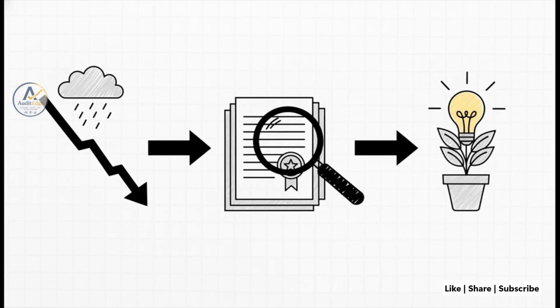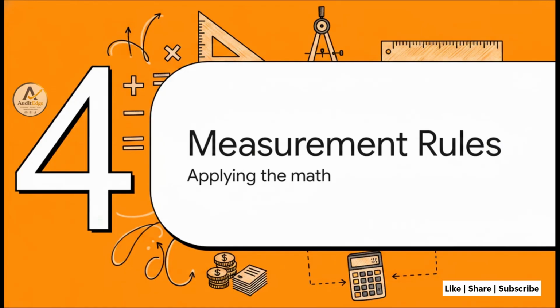Building right on top of that prudence concept, unused tax losses and unused tax credits are treated very similarly. Kindly note here, students, that a history of recent losses is very strong evidence that future profit might just not be available. So, if your company is consistently making losses, you're going to need convincing other evidence, maybe some highly robust future contracts or some clever strategic tax planning opportunities to actually justify recognizing an asset for those unused tax losses.